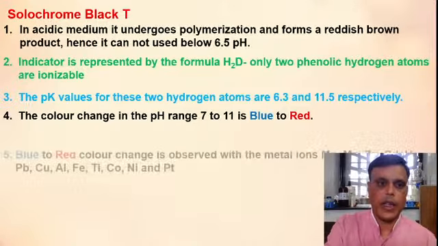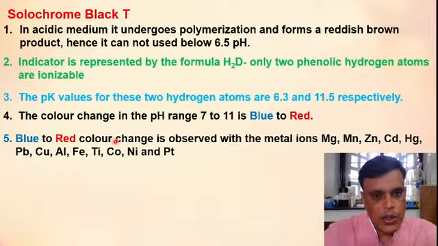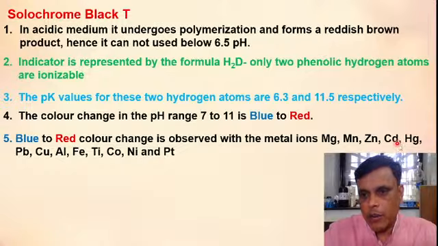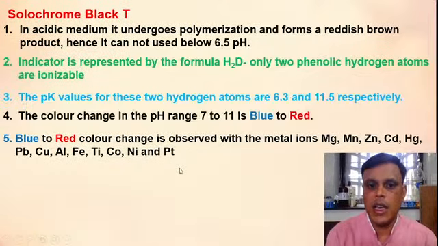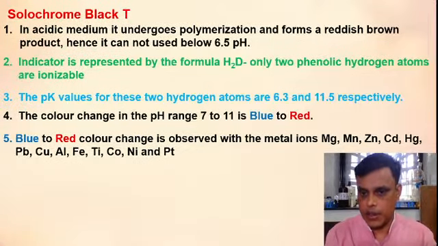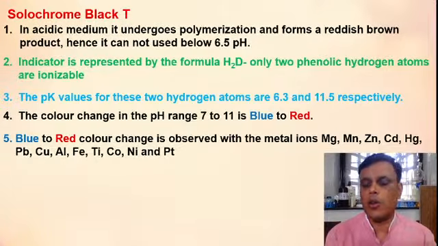Then the fifth property: blue to red color change is observed with the metal ions magnesium, manganese, zinc, cadmium, mercury, Pb, copper, aluminum, iron, titanium, cobalt, nickel, platinum. So this color change can be observed with different metal ions. For example, manganese, zinc, cadmium, mercury, a lot of metals.